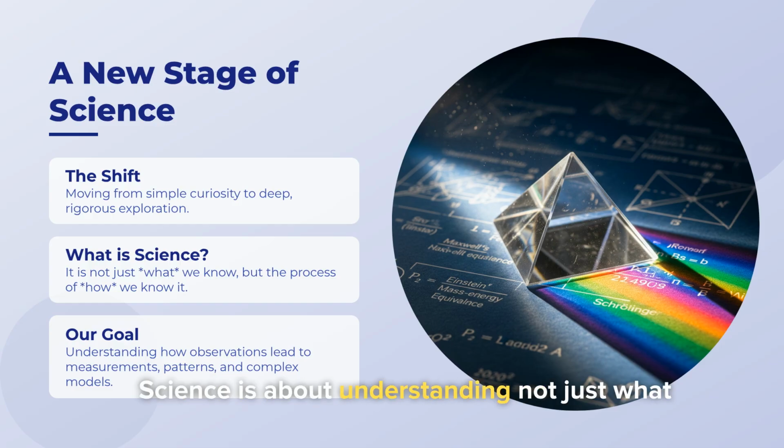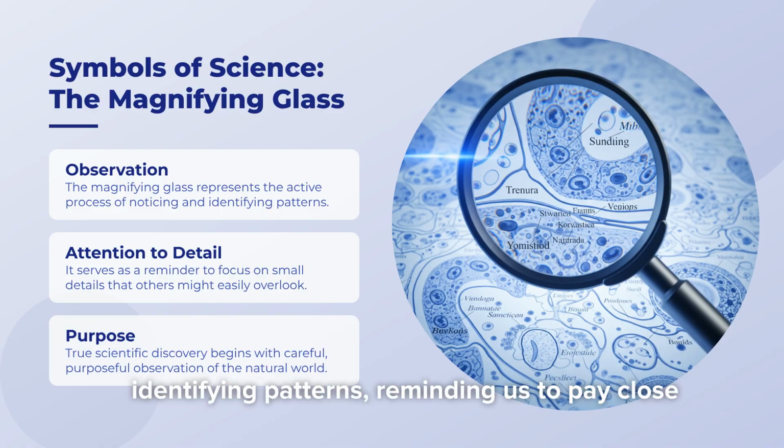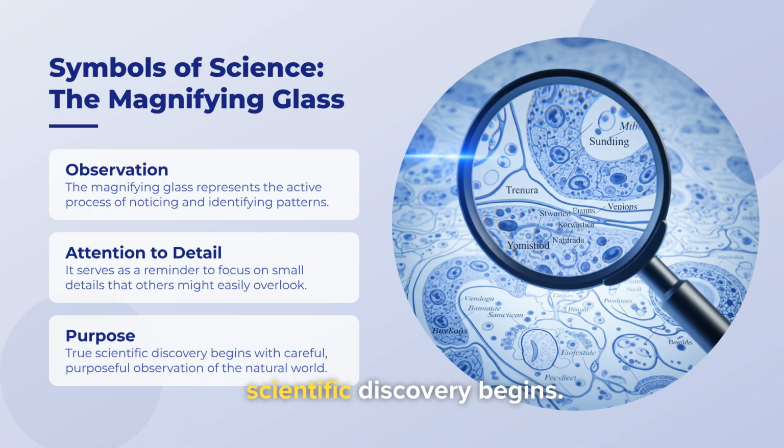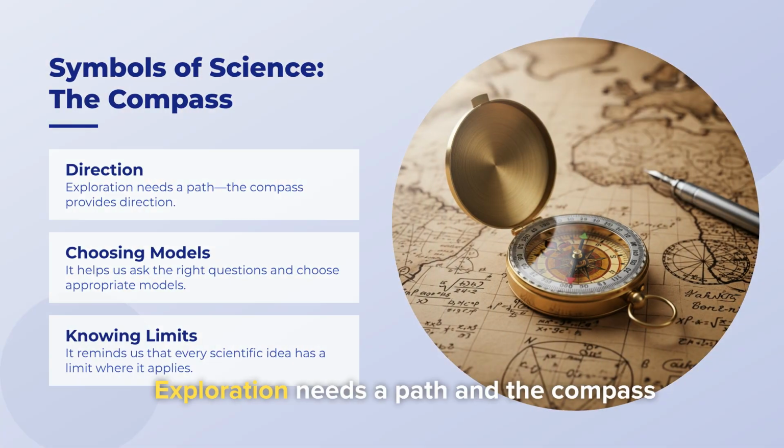Science is about understanding not just what we know, but the process of how we know it, turning observations into complex models. The magnifying glass is a symbol of observation. It represents the active process of noticing and identifying patterns, reminding us to pay close attention to details, which is where true scientific discovery begins. The compass symbolizes direction. Exploration needs a path, and the compass helps us ask the right questions and choose appropriate models. It also reminds us that every scientific idea has limits to its application.